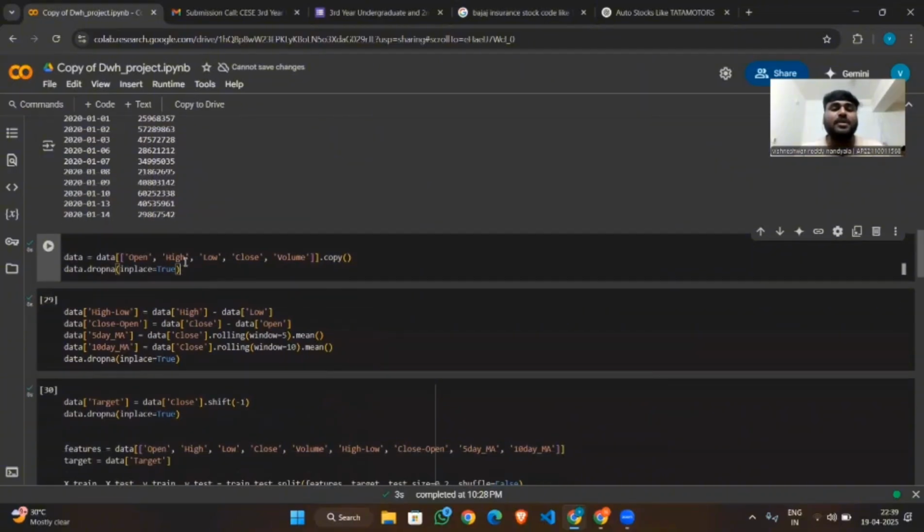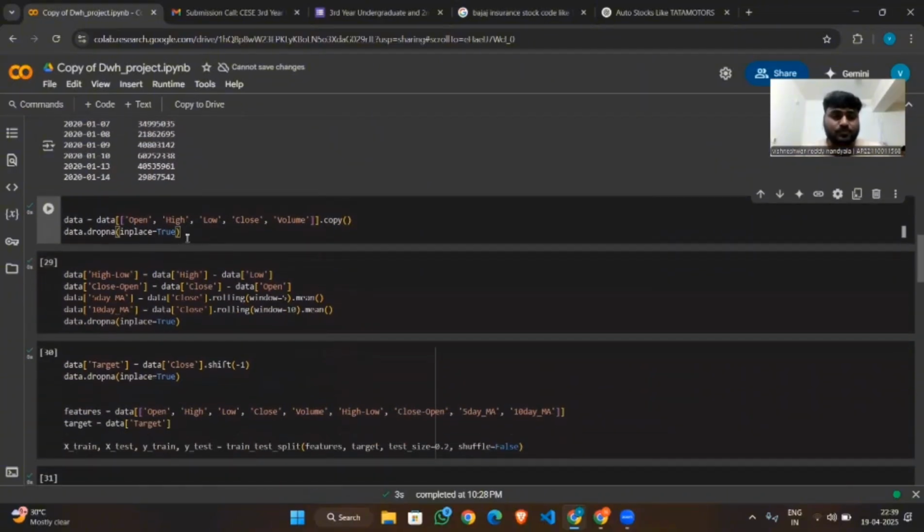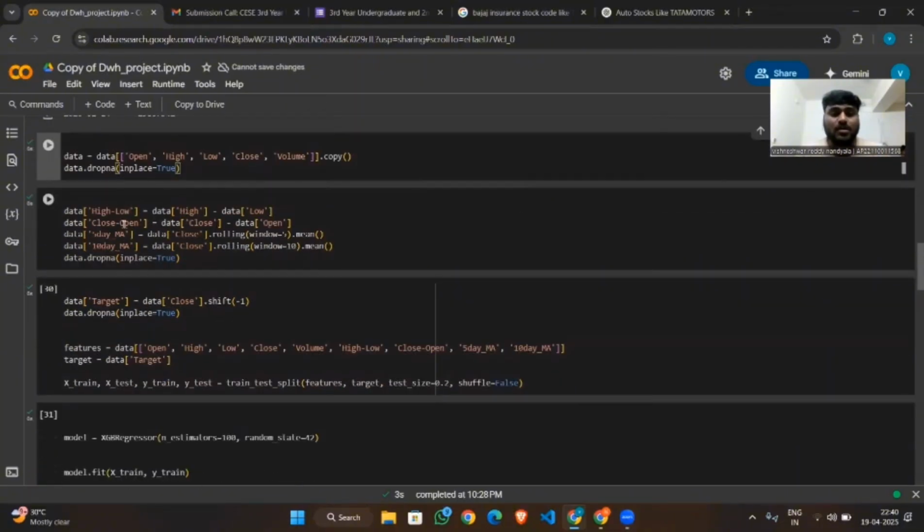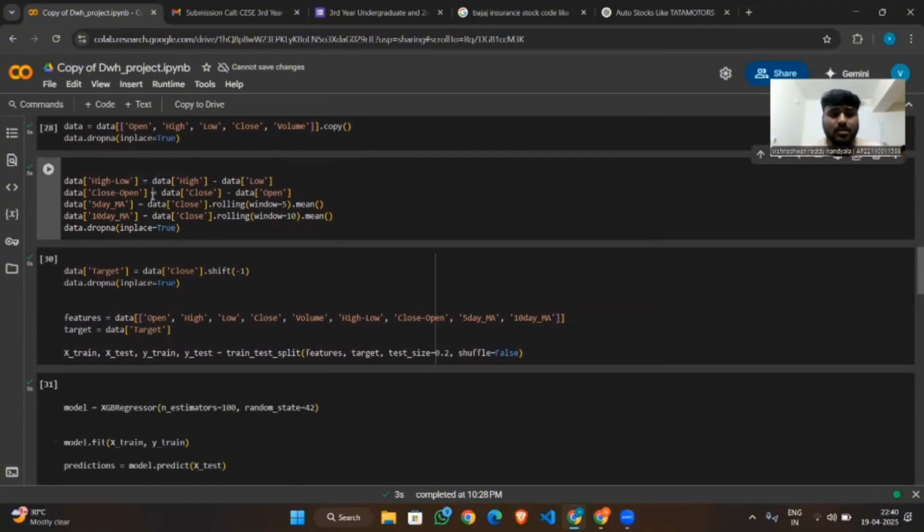Coming to the next step, it is pre-processing the data. Here we select only important columns like open, high, close, low, and volume. And also here we drop rows that have missing values, I mean null values, to avoid noise in the modeling of data.